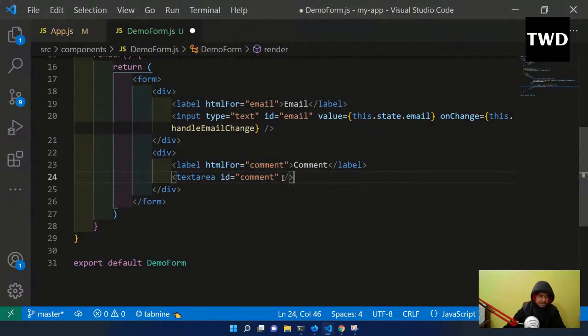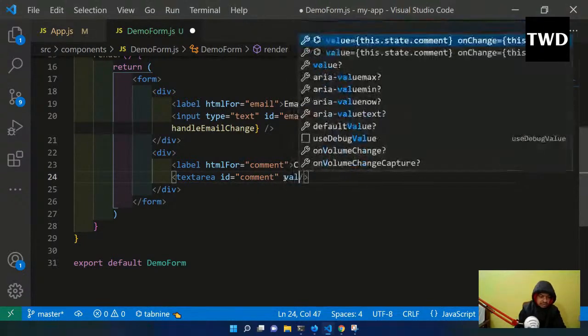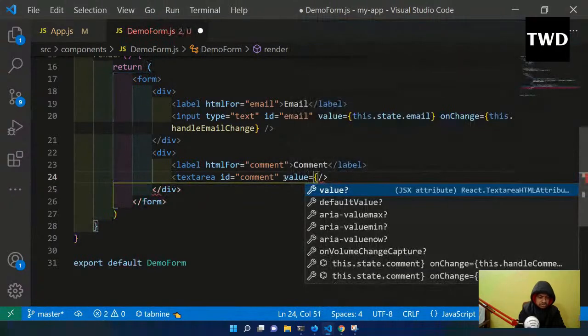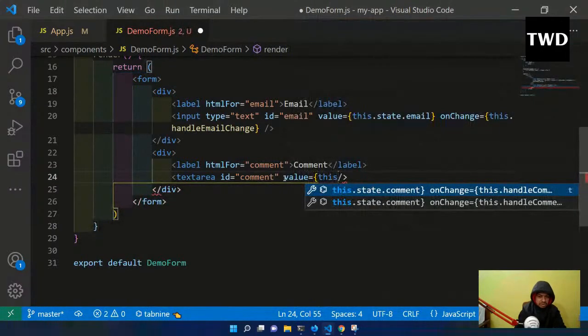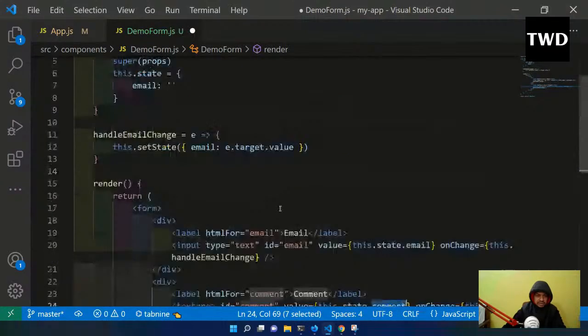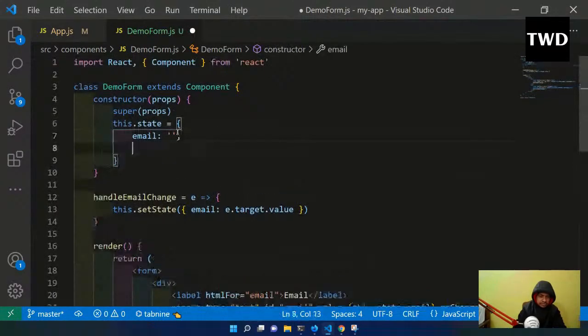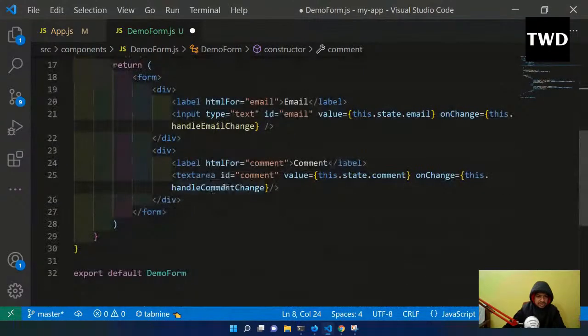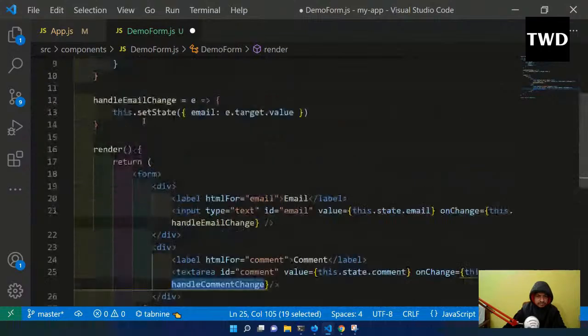Because htmlFor is comment, here value is equal to this dot state dot comment. One thing I forgot: for this comment, I have to come here and do the same song and dance again. And I have created it here, and this dot handle comment change is there.